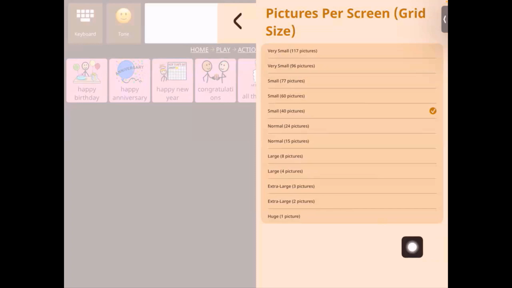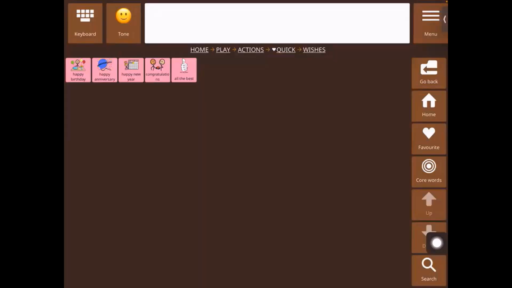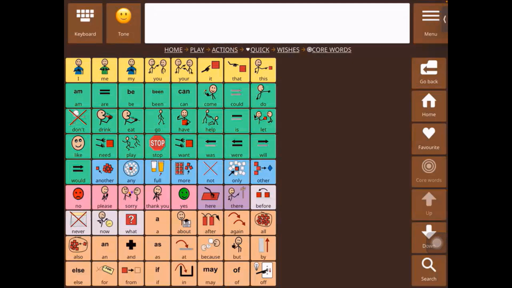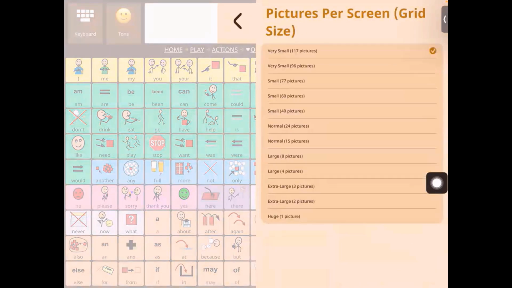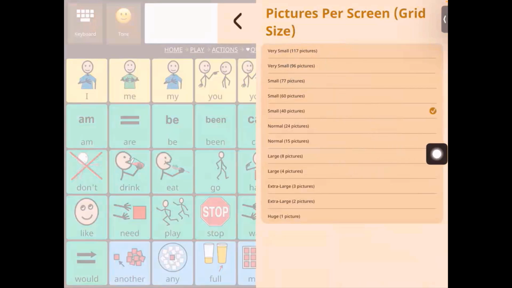So, for example, at the moment, we have increased our pictures per screen to 117. So let's select that, go into core words. I can show you what that looks like. Let's go back to settings, picture grid. You can even keep it 96, 77. So there's quite a few larger pictures per screen options at the moment. For the sake of this demo, we'll go back to 40. So you can select based on what capacity your user has, but it is recommended to start with the largest.